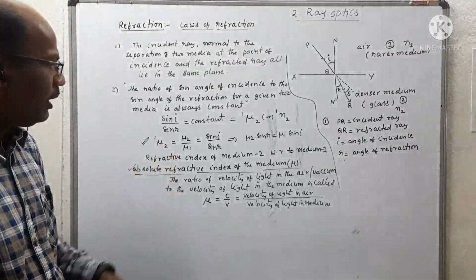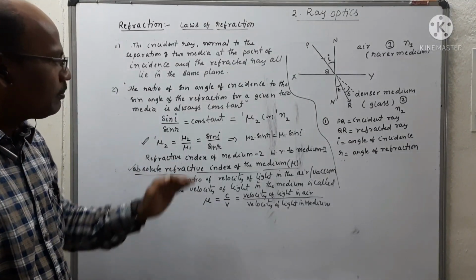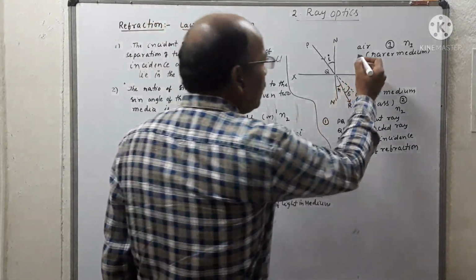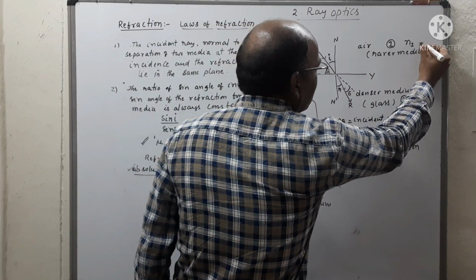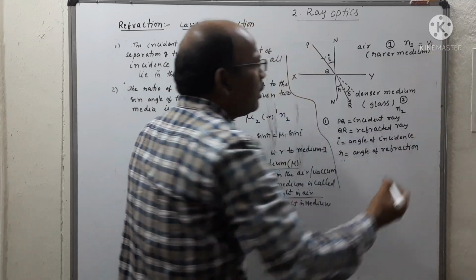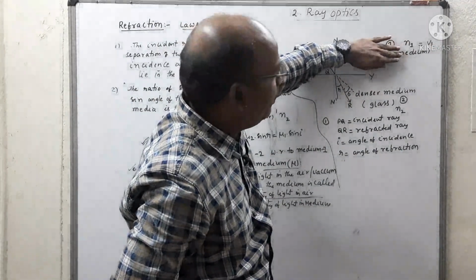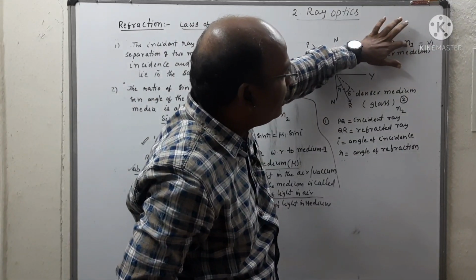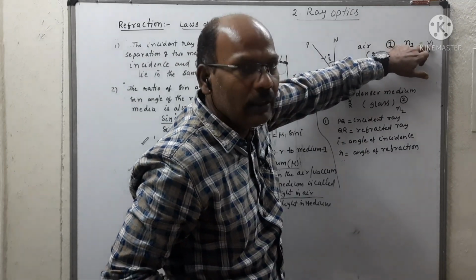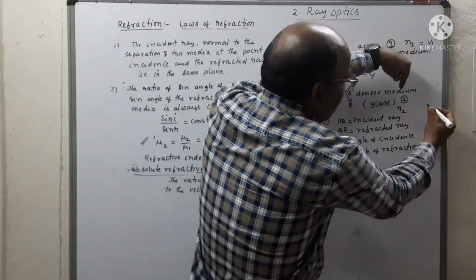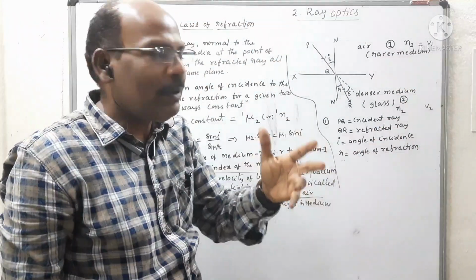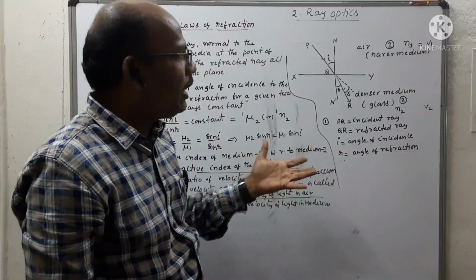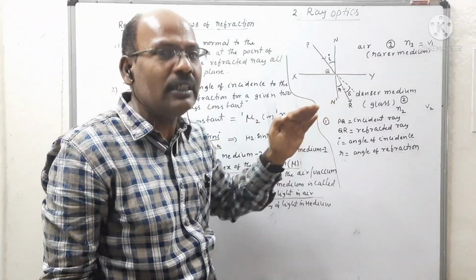How can we modify it? Let us say the speed of light in the first medium is v1, and the speed of light in the second medium is v2. Then we can compare the speed of light with respect to their refractive indices.